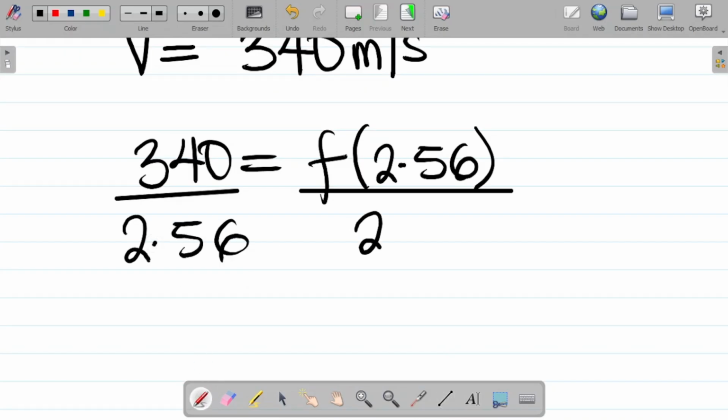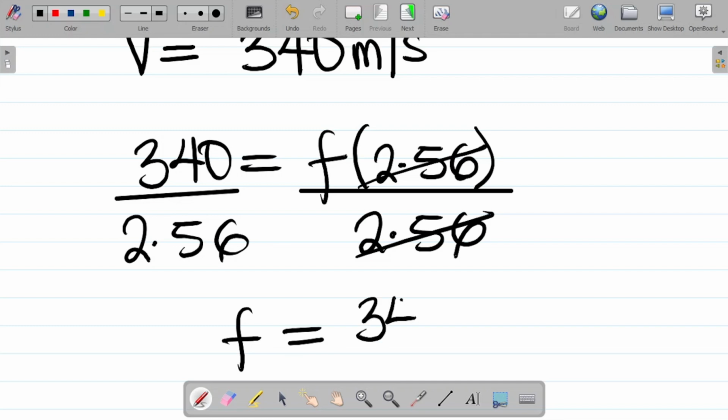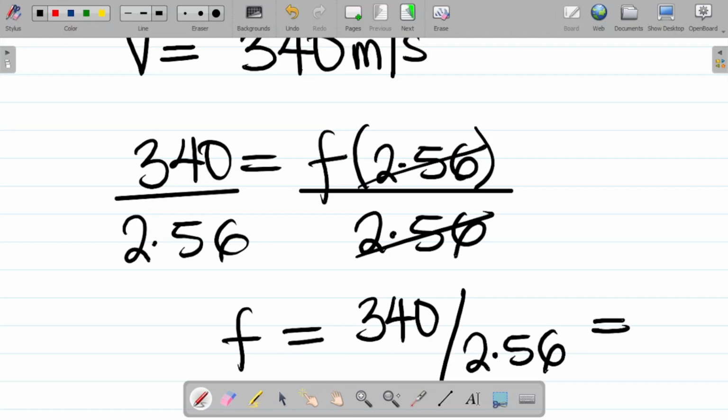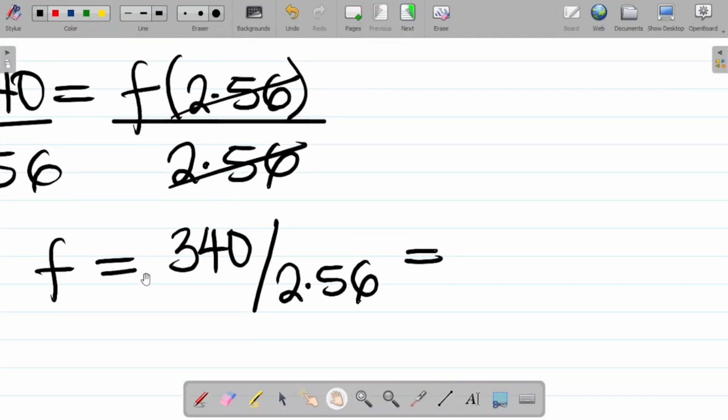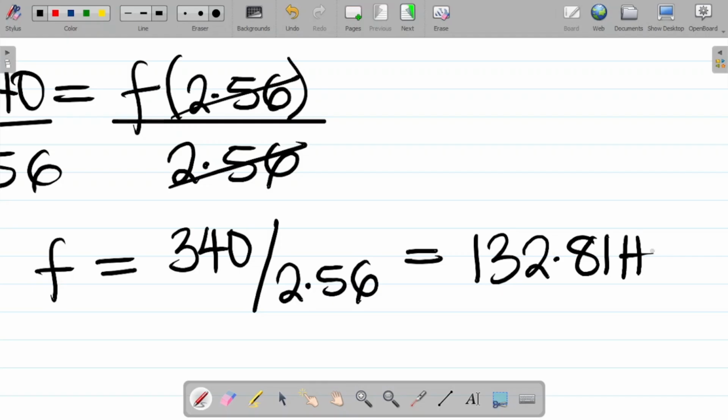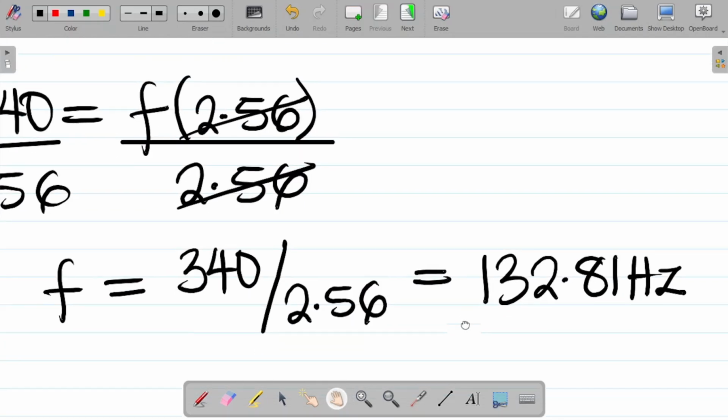2.56 divided here by 2.56. From here, this cancels this. It means that frequency is equal to 340 all over 2.56. And if I do this division here, 340 divided by 2.56, our answer here is 132.81, using two decimal places, in hertz. Don't forget that we measure frequency in hertz. So we have this value as the frequency.